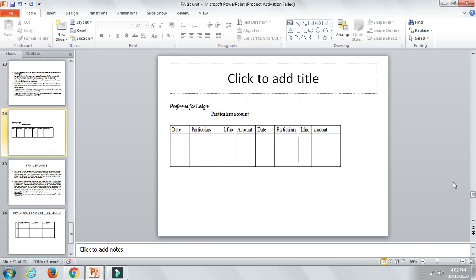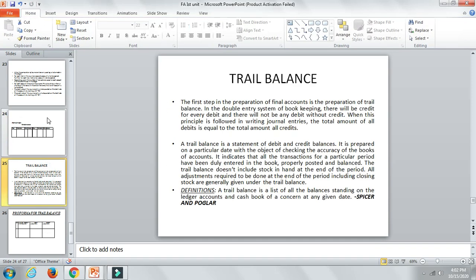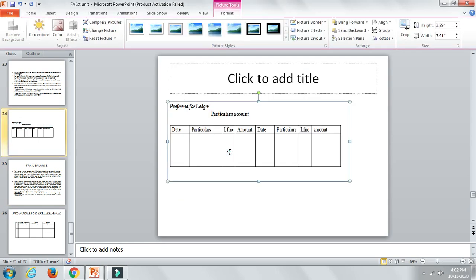So this is the ledger proforma. Here you are going to write date, particulars, JF, not LF. Remember this. So: date, particulars, JF, amount; date, particulars, JF, amount. Just remember this.